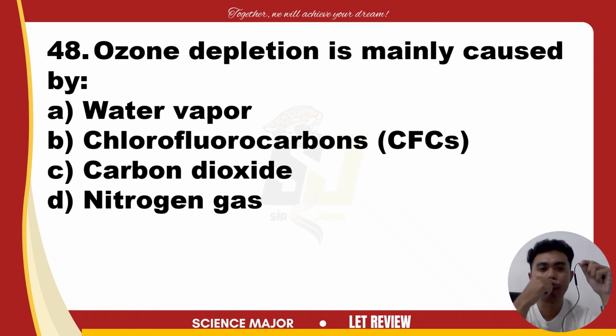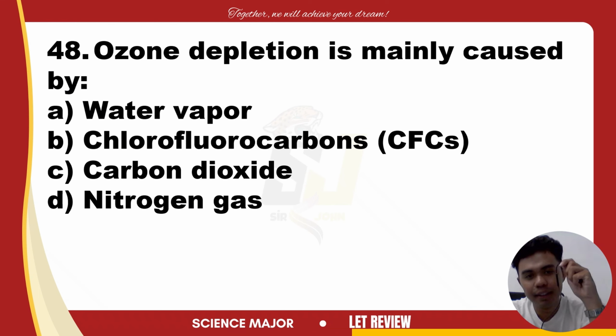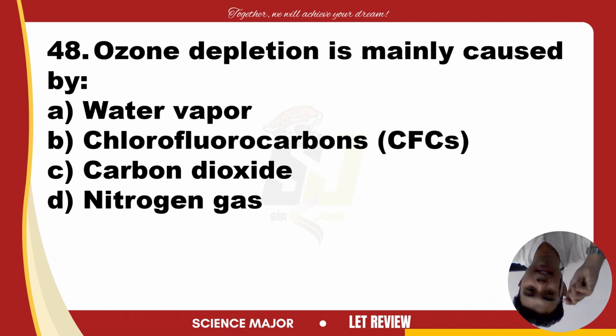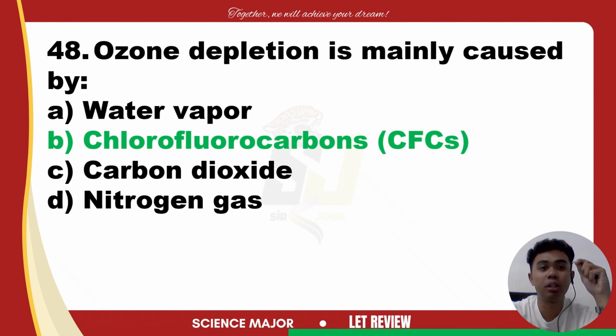Next, number 48. Ozone depletion is mainly caused by water vapor, CFCs, carbon dioxide, or nitrogen gas. The answer is CFCs, or chlorofluorocarbons. These compounds are primary chemicals responsible for ozone depletion.